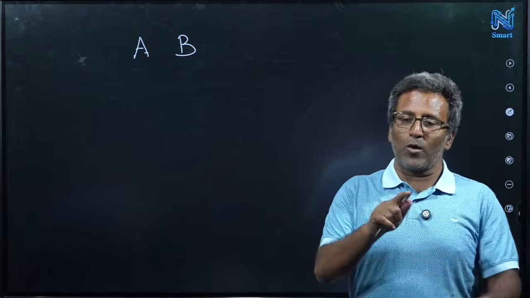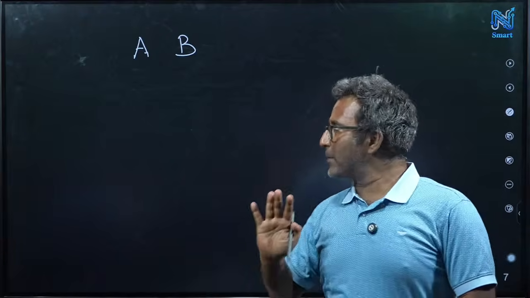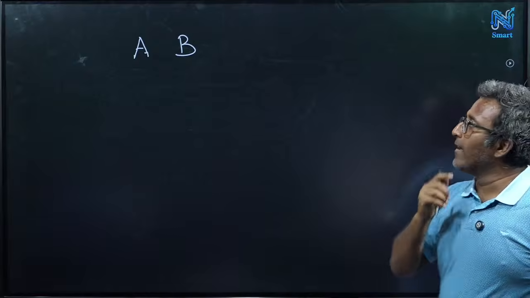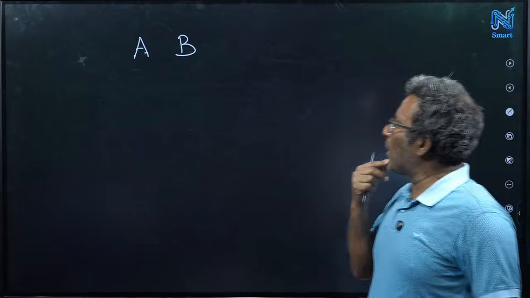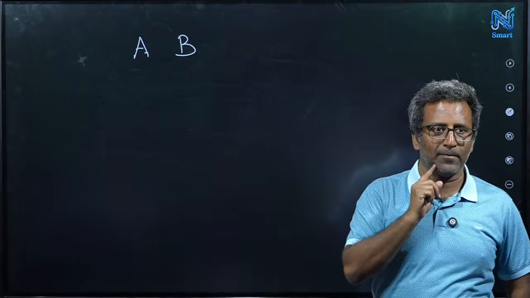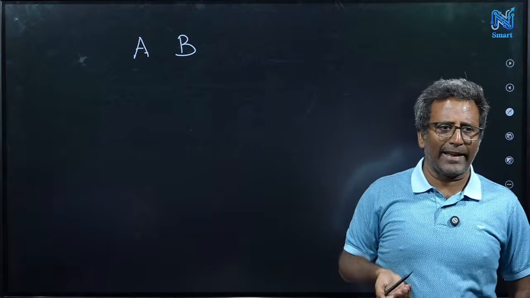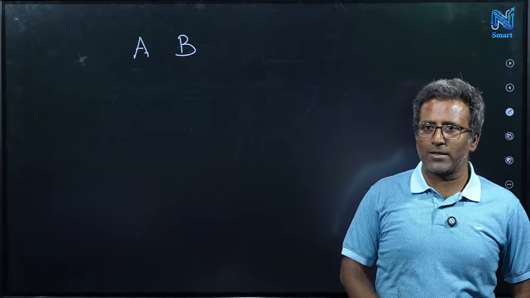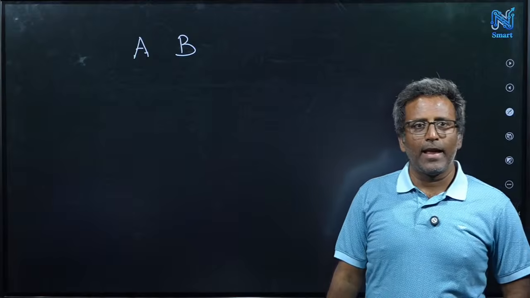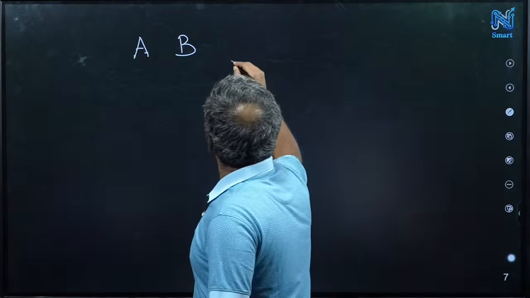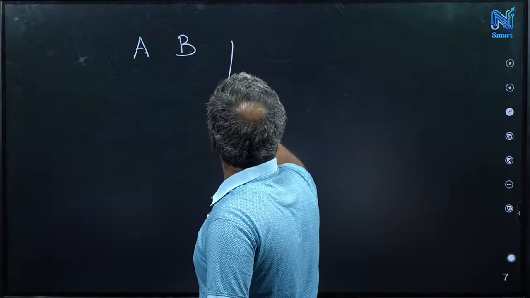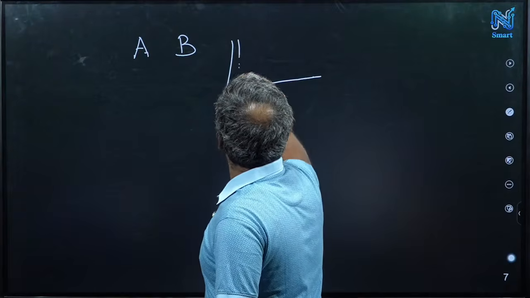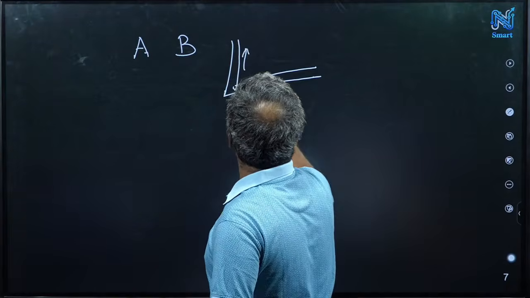So I know that one of the persons always speaks true. What I have to do is ask one question to one of them, whichever I like. I have to ask only one question. What I have to know is this: there is a road. One road goes this side, another road goes there.